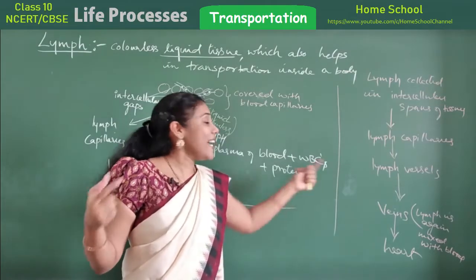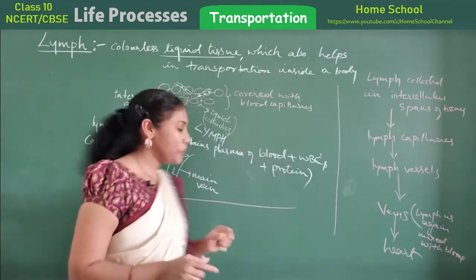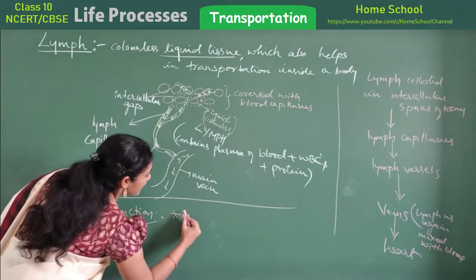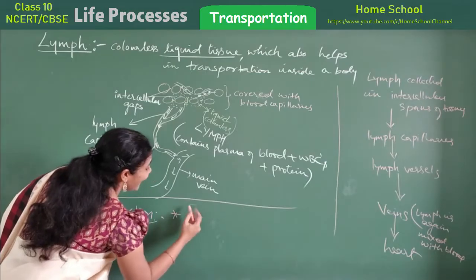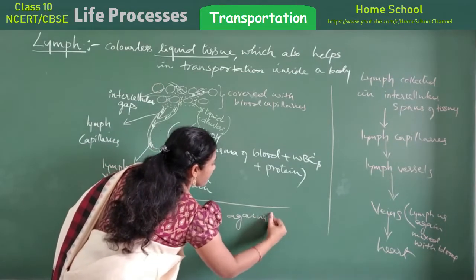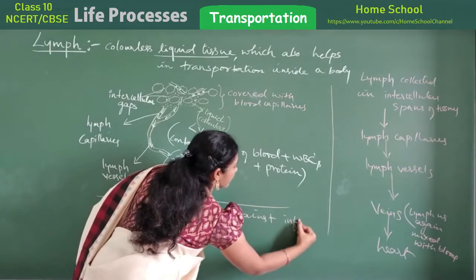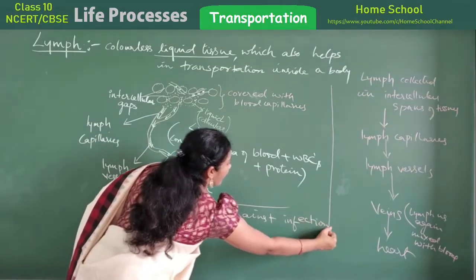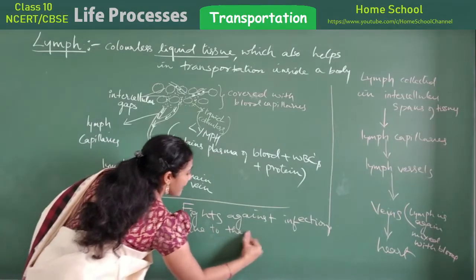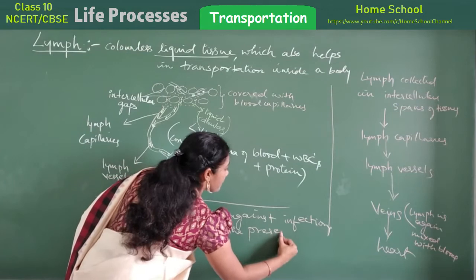Why? Because it has some amount of WBCs. So the first point that you can write here is, fights against infections, due to the presence of WBCs.